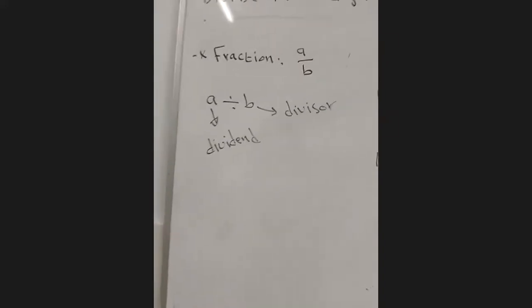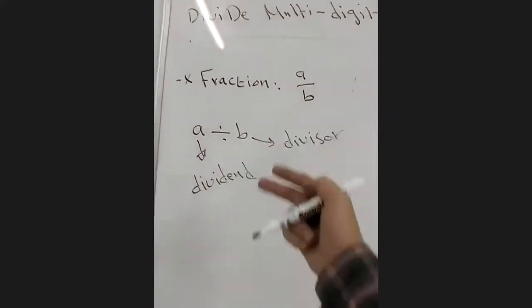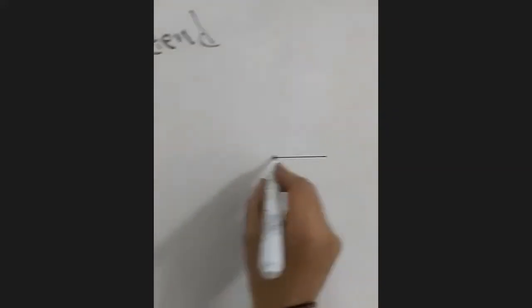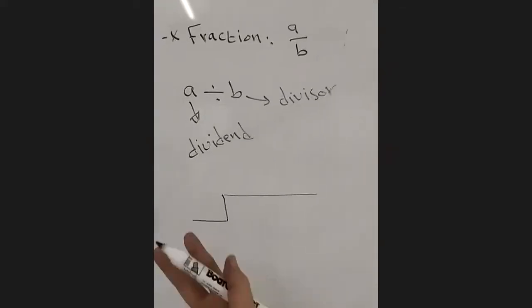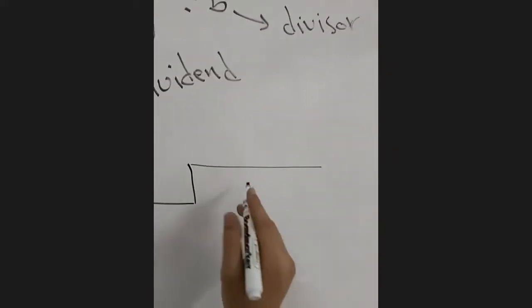The third form, we have the fraction form, the normal form, the long division form. The long division form. Now the long division form, here the dividend.